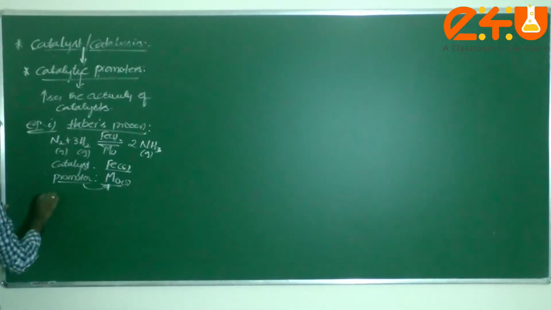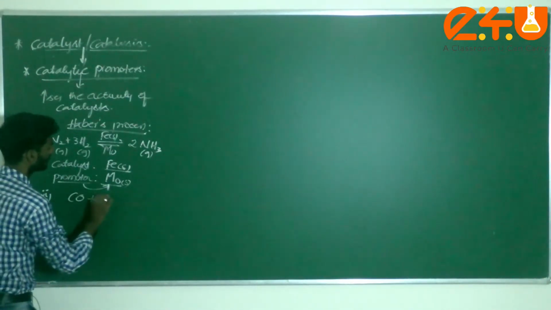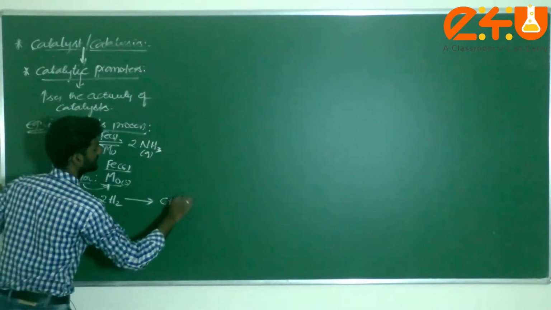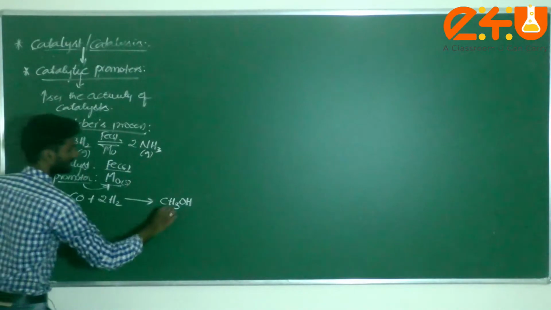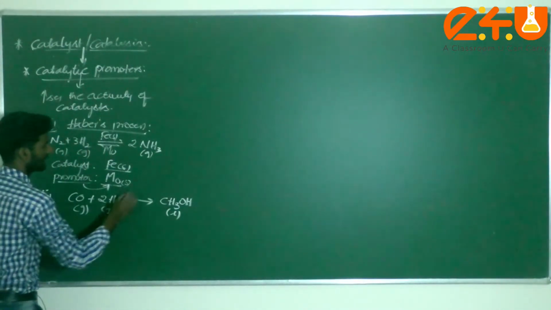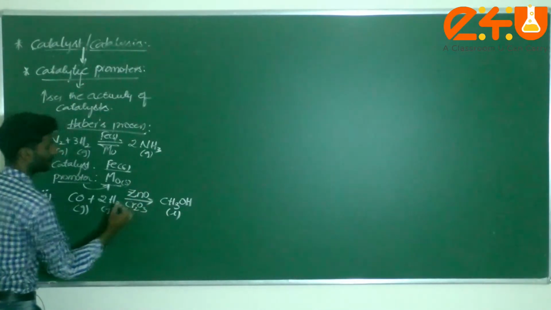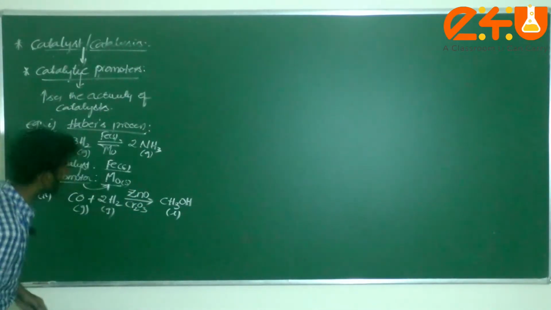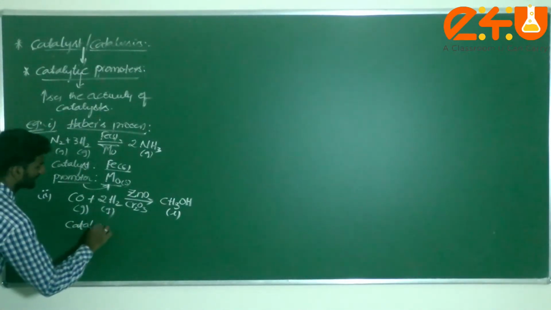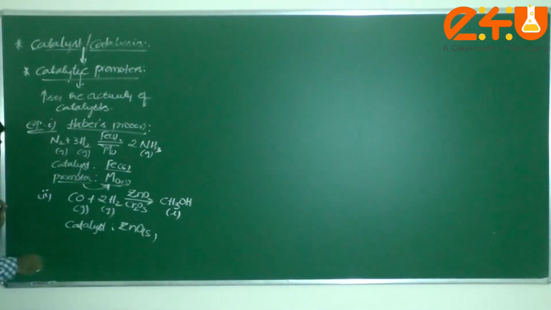Next, one more example: CO plus 2H2 gives CH3OH. This is liquid, and these are gases. I can use ZnO and Cr2O3. Now which is the catalyst here? You can take the catalyst as zinc oxide in solid form.